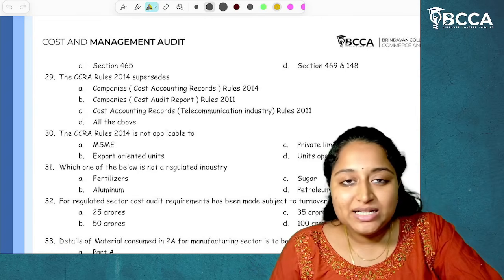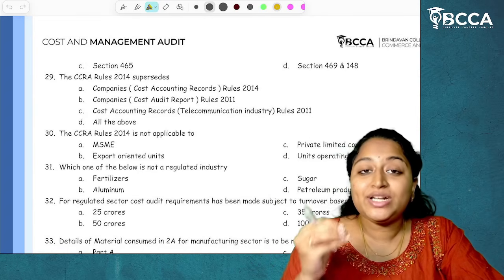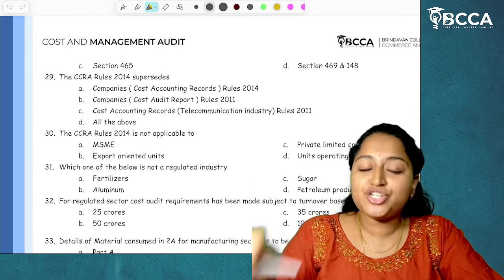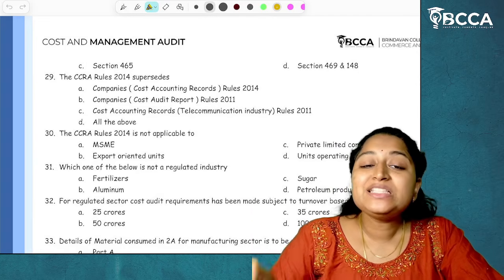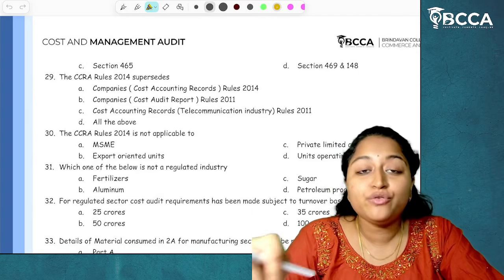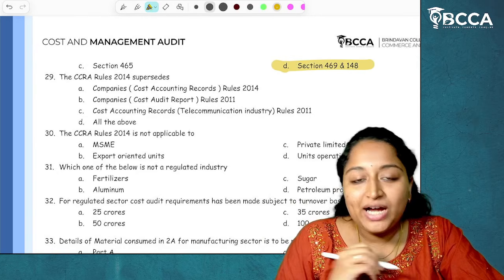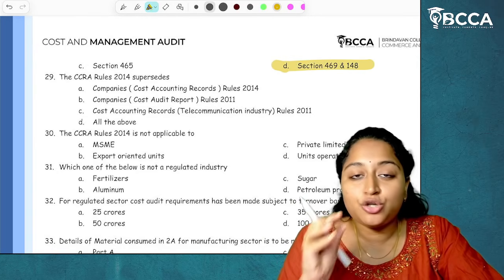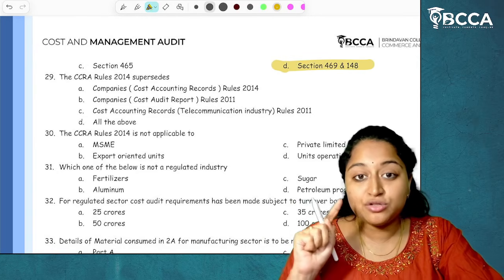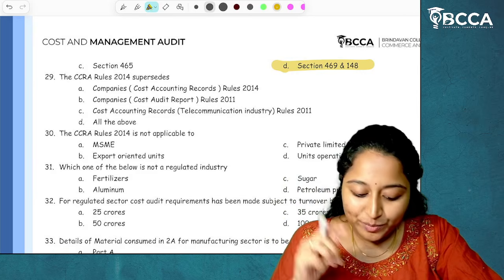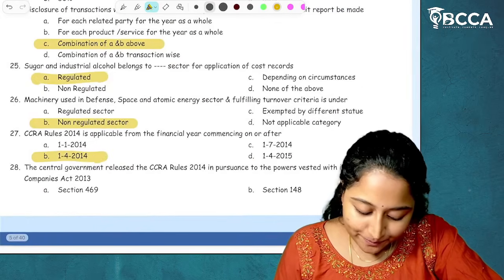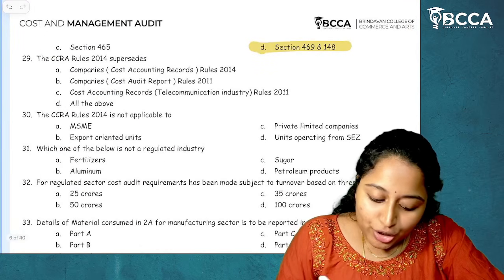So, in our entire syllabus, we only talked about section 148, but there is also another section through which central government has the power to make changes, which is section 469. I hope it is clear. So, the answer for this is not only section 148, it is also section 469. I hope it is clear. Remember this very clearly. Now moving on to next.